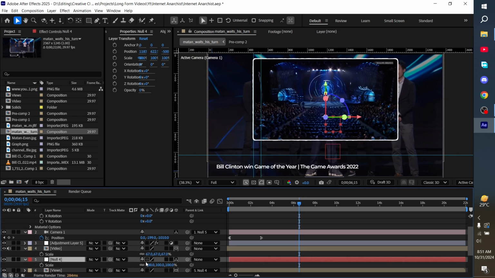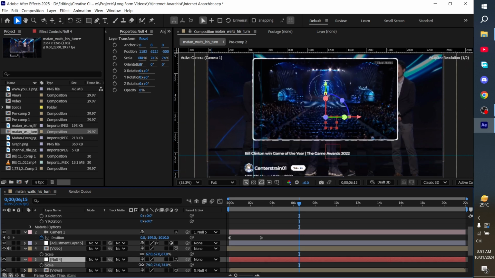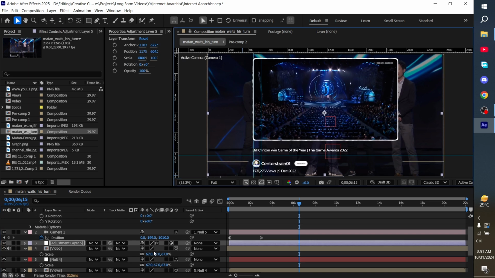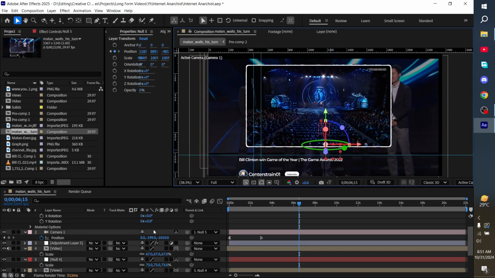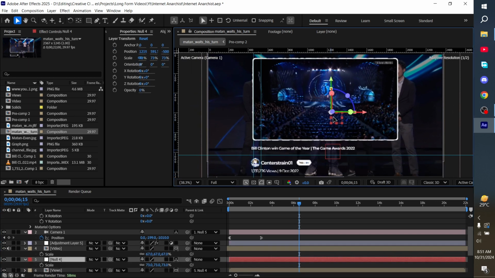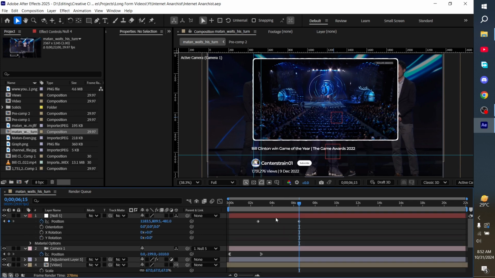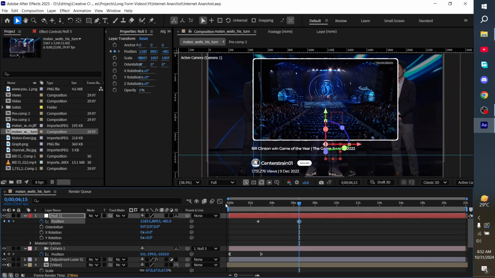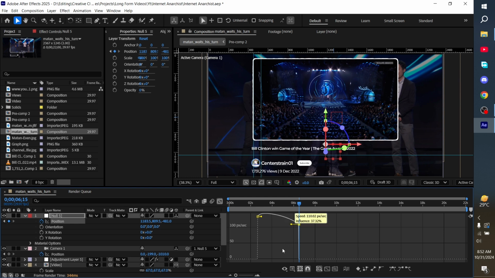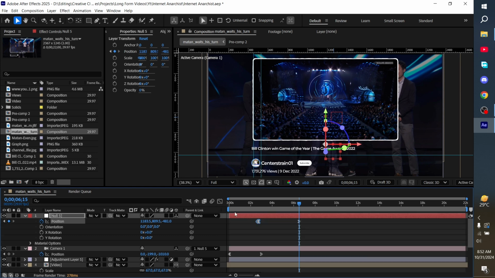And then now I'll just scale it down. Alright, so we have everything ready, right? So now what we're going to do is, first of all, ease the camera keyframe with the graphs. Something like this.